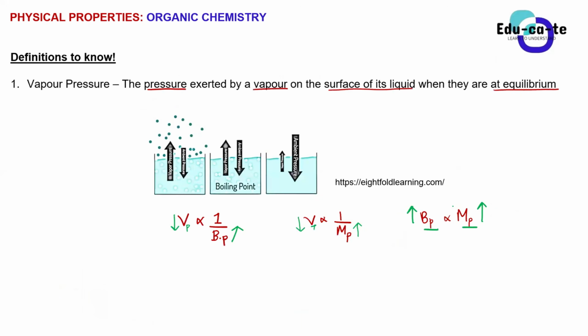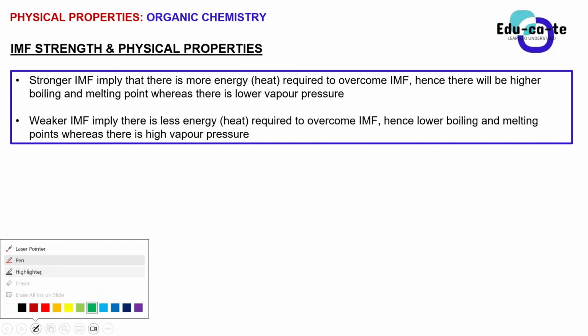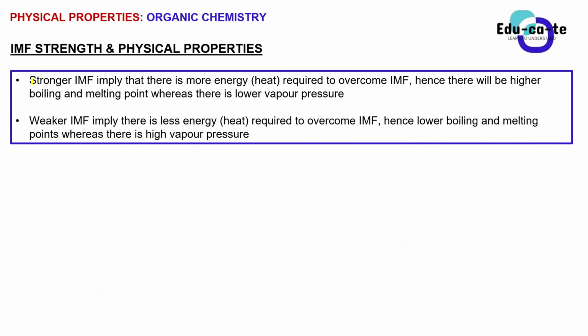Yes. Okay, so now let's look at the relationship between the intermolecular forces strength as well as the physical properties that we've discussed. So please listen to this one very carefully. When we are having stronger intermolecular forces, this implies that there is more energy or more heat required to overcome intermolecular forces.